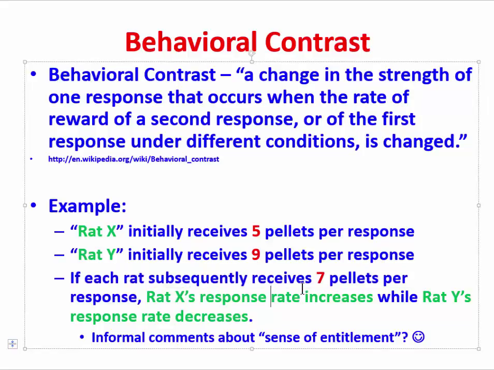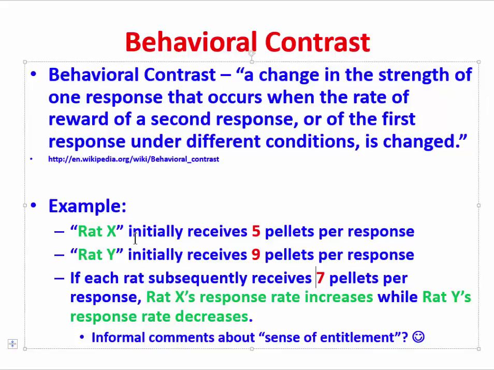The idea is this, that at point 2 in our experiment, that's after we've had this initial training, the 2 rats are receiving exactly the same reinforcement for exactly the same response, but there's a behavioral contrast. One rat is now earning fewer than he had previously, and the other rat is earning more pellets than he had previously. So overall, we can say that behavioral contrast, just like shaping, these are important phenomena in the domain of operant conditioning.